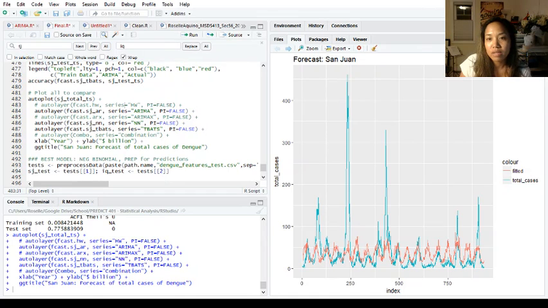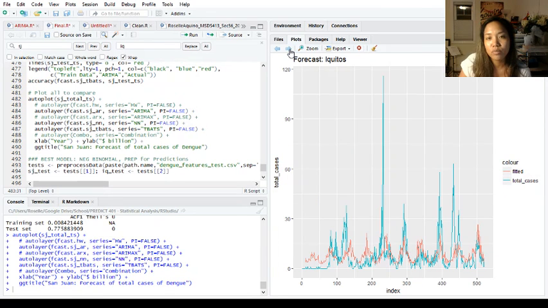So that could be fixed, I would believe, with better external regressors, probably standing water or El Nino effects. I had read up on that in some of the articles, but I didn't have a chance to incorporate that.